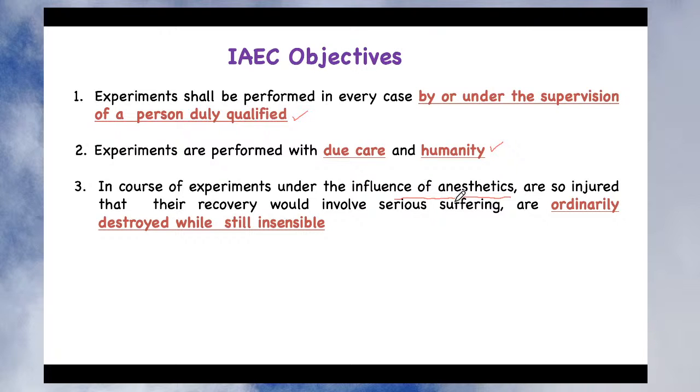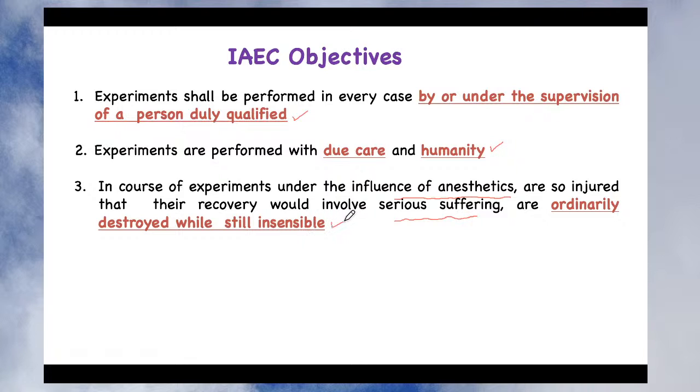So in the course of the experiment under the influence of anesthesia, if those animals are so injured that their recovery involves serious suffering, meaning either recovery is not possible or recovery involves very serious suffering, meaning the animal is lying in pain, then those animals are ordinarily destroyed while still insensible.